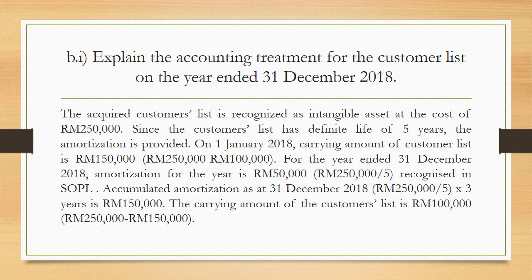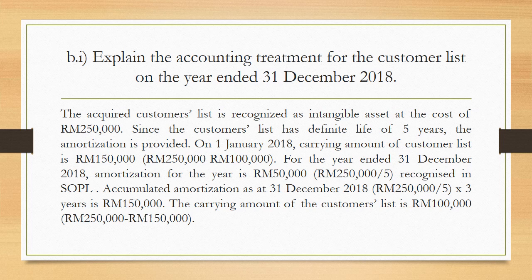And then, since the customer list has a definite life of 5 years, the amortization is provided. Okay, so as you guys can see, when it comes to the amortization, you need to look at the useful life of the intangible asset, whether it's definite or indefinite. So this question said the intangible asset, our customer list, has a definite life, so you have to amortize it.